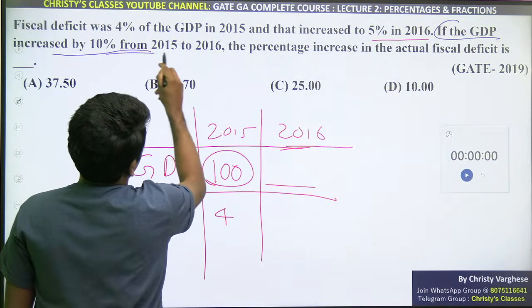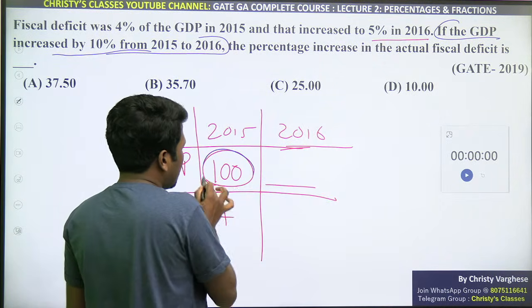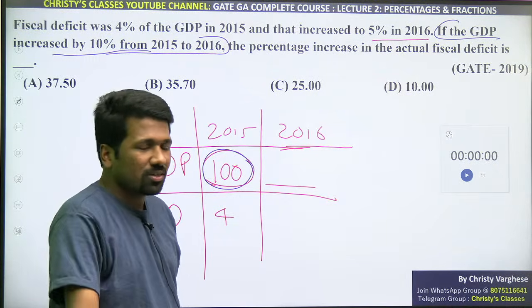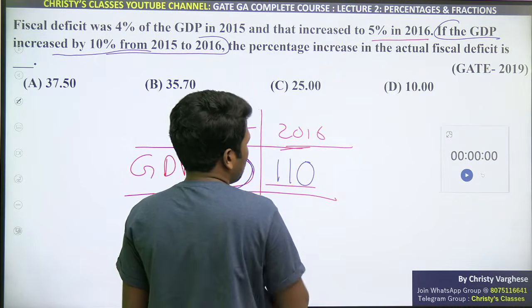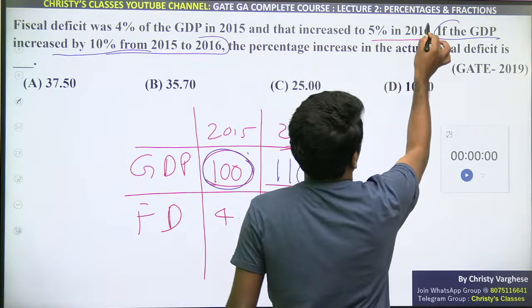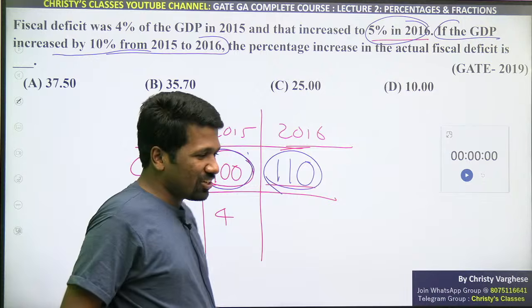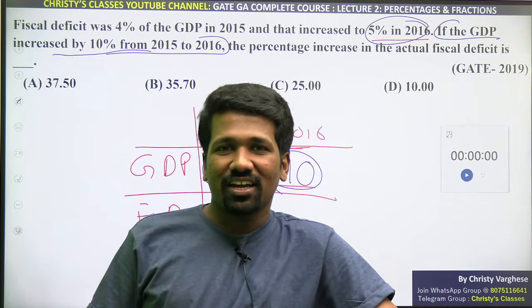GDP increased 10% from 2015 to 16. That means of the 100, 10% of 100, 10% of any number is shifting one decimal to the left, 10. 10 added to 100, 110 will be the GDP of 2016. Now this makes sense, na. 5% in 2016 means 5% of this 110. Okay, use mental math, super fast. How do you find 5%?